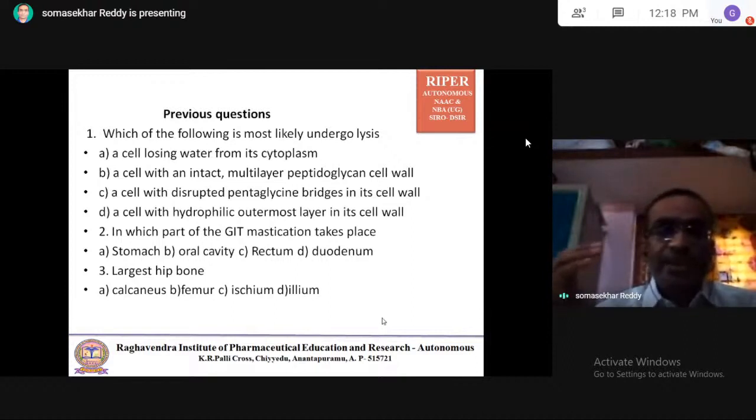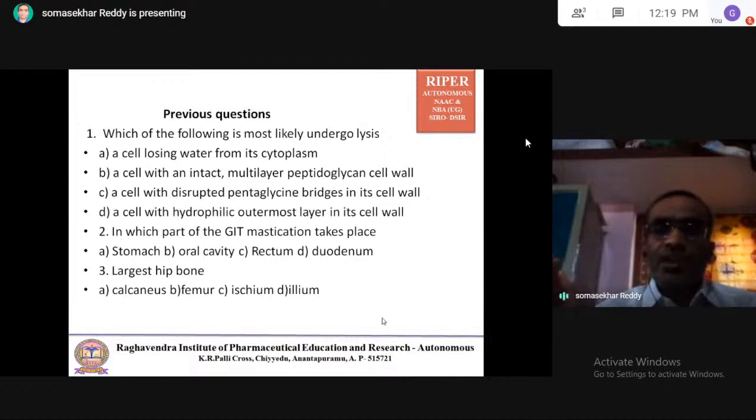Coming to the first option, a cell losing water from its cytoplasm. That is the movement of water from the cytoplasm of the cell to the outside. I told you about this in transport mechanisms: hypertonic solution, hypotonic solution, isotonic solution. When you place the cell in a hypertonic solution,